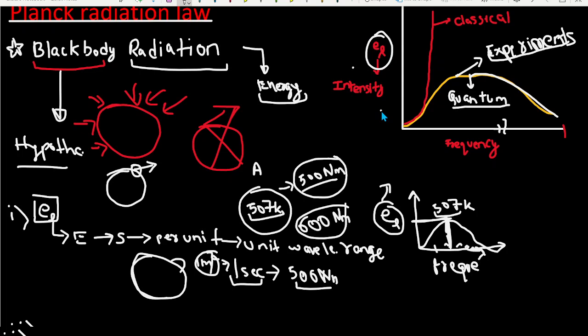But the experimental curves are predicting something very different. But you can see that at a low frequency, the graph of the quantum and the classical predictions is exactly the same. It means the Rayleigh-Jeans law, which is a classical radiation law that we will discuss in the next video, is quite good for low frequency, but for high frequency, it breaks down.